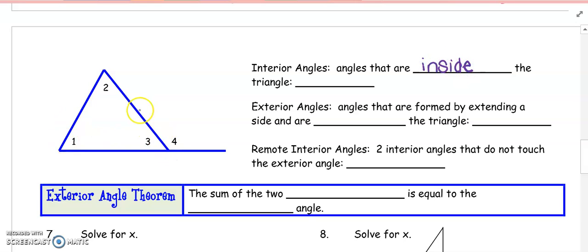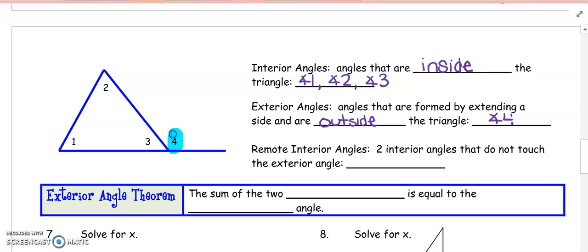So if I look at this triangle, angle 1, angle 2, and angle 3, those are interior angles. Exterior angles are angles that are formed by extending a side, and they are outside of the triangle. So in this case, angle 4, that is outside my triangle, that is an exterior angle.